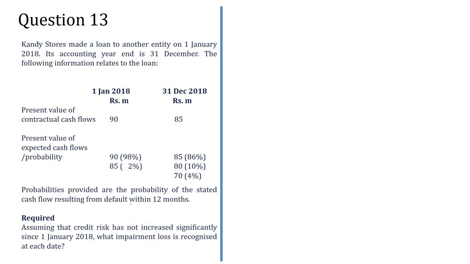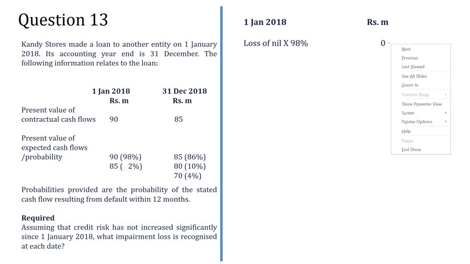Look at this. Right? If we assume that at the beginning of 1st January 2018, there's a 98% chance to receive the 90. Look at this. Your present value of the cash flow is 90. මේ තියෙන contractual cash flow, contractual cash flow is 90. Actual cash flow is also 90. Probability of having this is 98%. So there is no risk. That's why here the risk has been considered as 0.